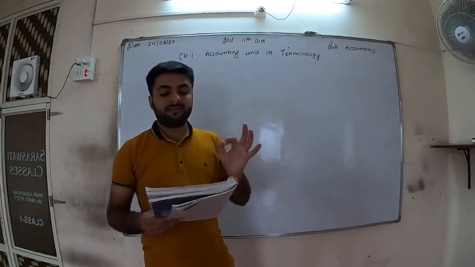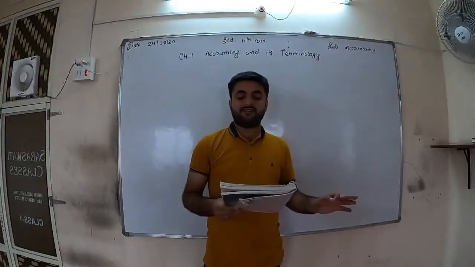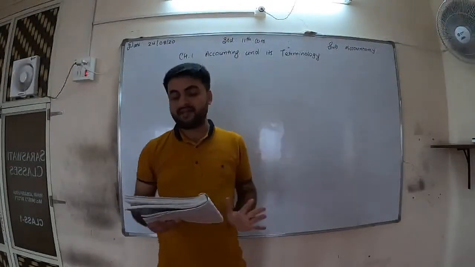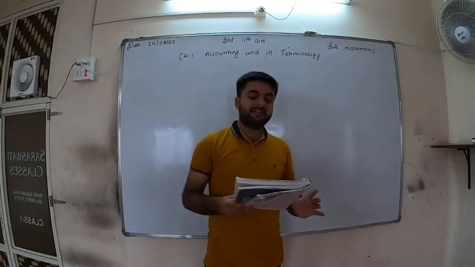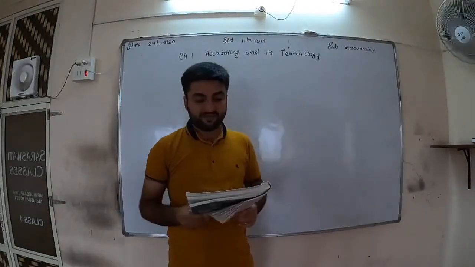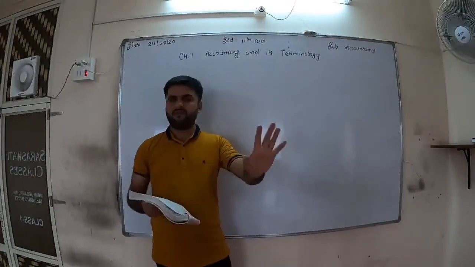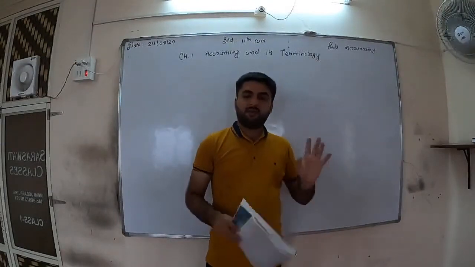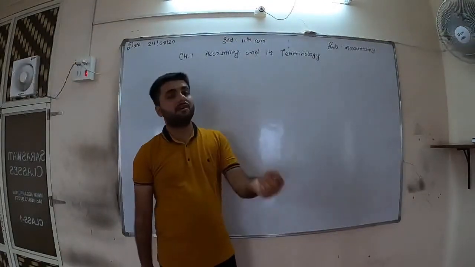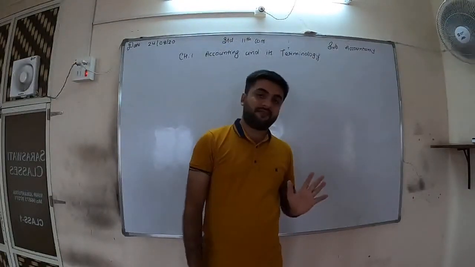A liability which is to be paid within 1 year is known as current liability. Current liability is also known as short-term liability. Only you have to remember what you have to pay in this year itself.